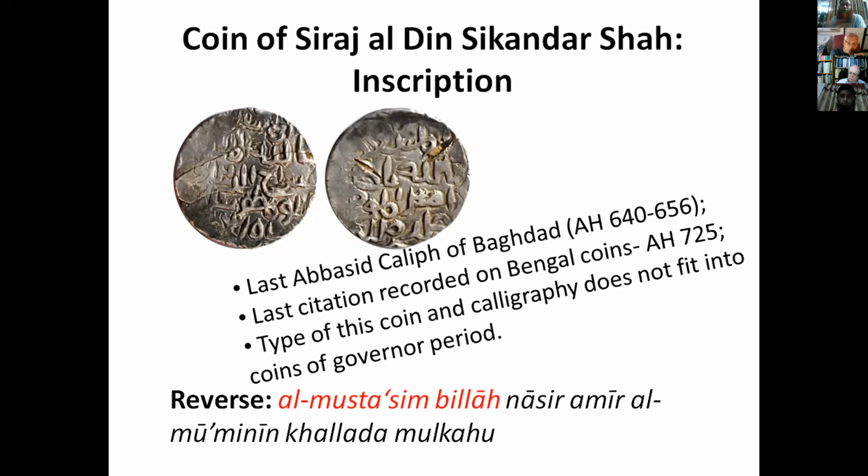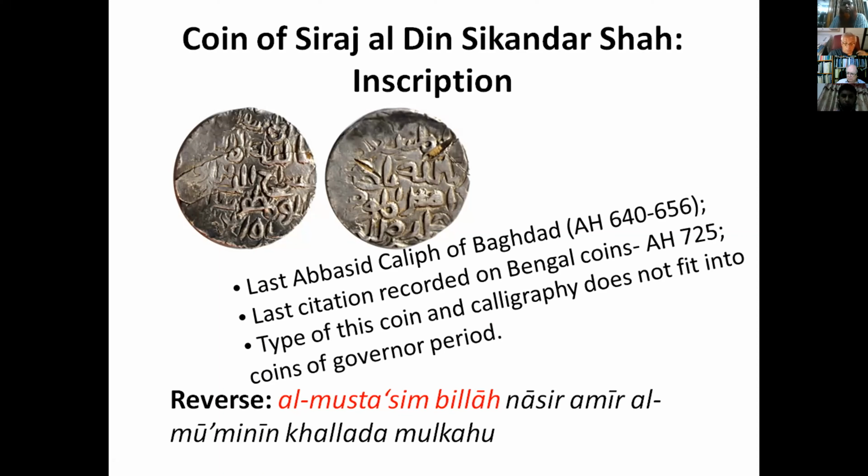But then we can think that 727 Hijri is the year of the last record that we find of using this name on coins of the Bengal Sultanate. As we don't have any date on this coin, we can think of 727 or approximately near to 727 as the latest possible date.